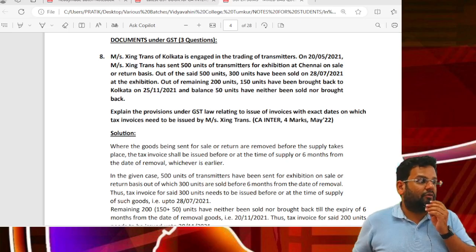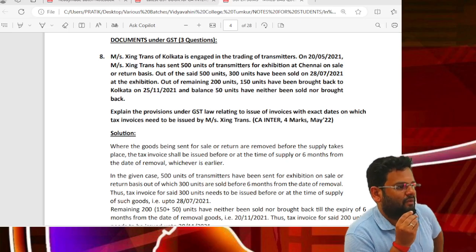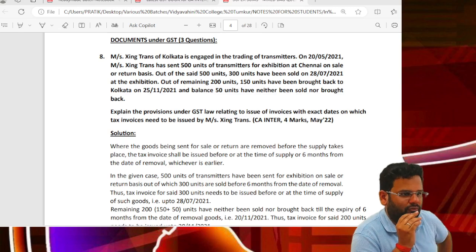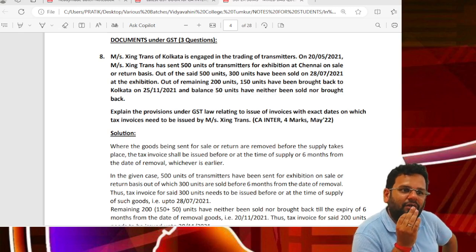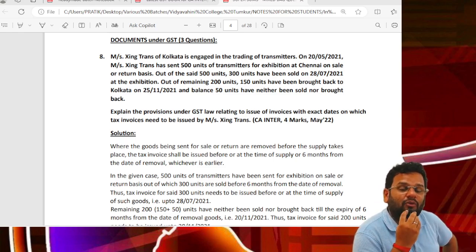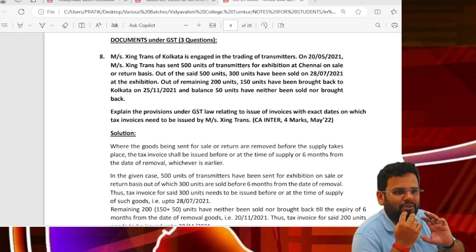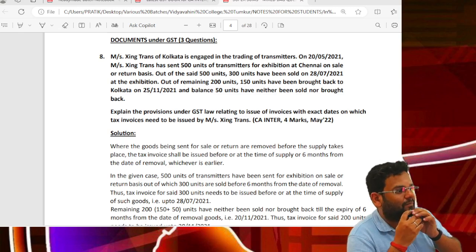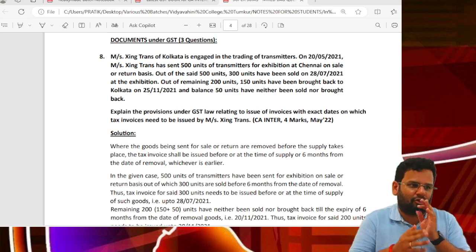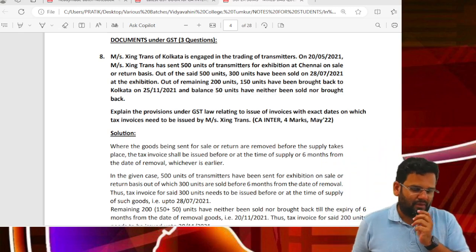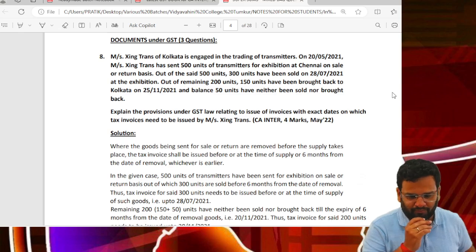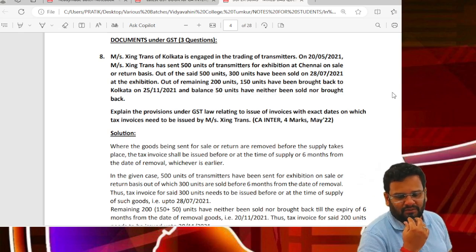So in this session, we will go through these three questions from Super Sums. All these three questions relate to the topic of documents, especially 31 and 34. After today, what will remain pending in documents is 68, that is your e-way bills. That we will do on 21st. Then we will do a lot of questions on e-way bills also. But right now, let's see these three questions.